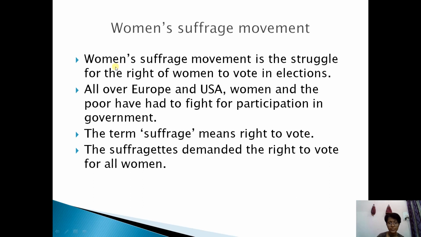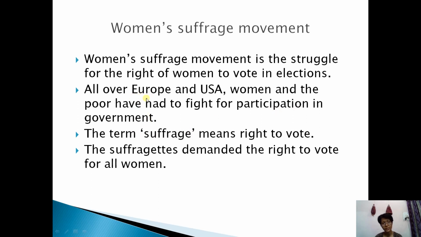For that purpose, women struggled a lot for their right to vote in elections, and that is the women's suffrage movement. What is women's suffrage movement? It is the struggle for the right of women to vote in elections. All over Europe and USA, women and the poor had to fight for participation in government.